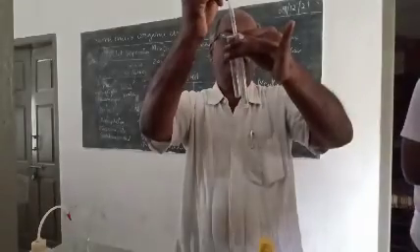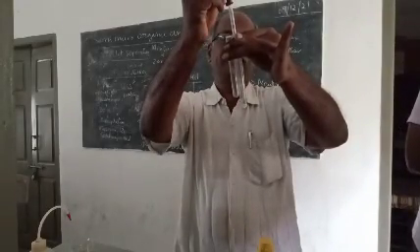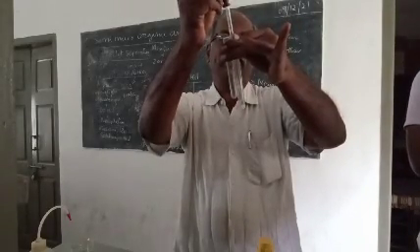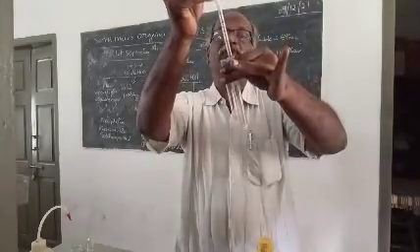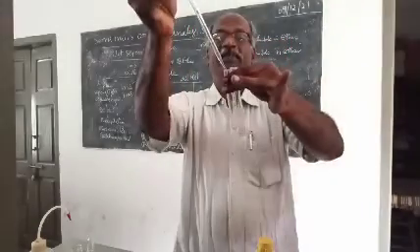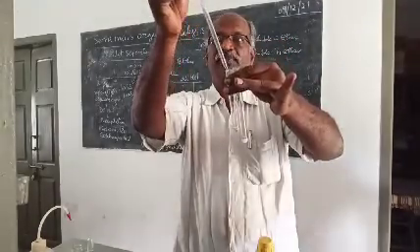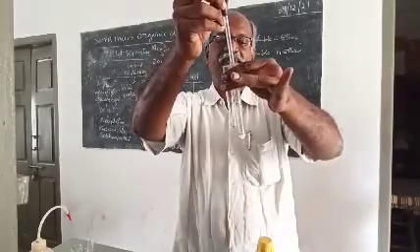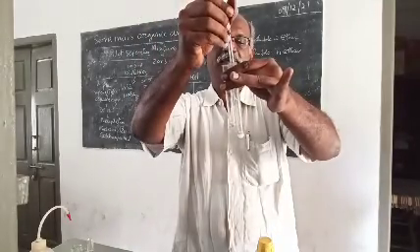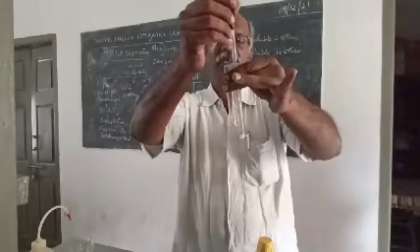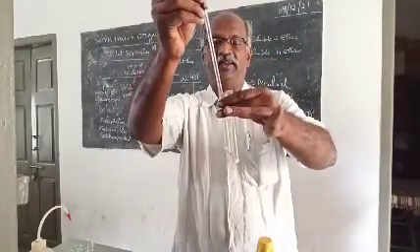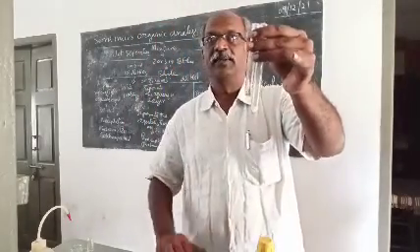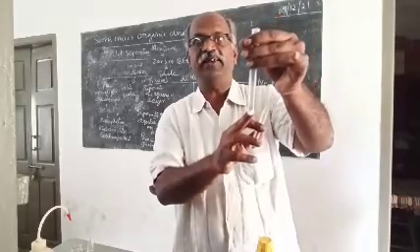So the tip should reach the organic layer and you can remove the organic layer like this. The organic layer contains the ether soluble compound. You can completely remove the organic layer like this. See, I have taken a mixture.